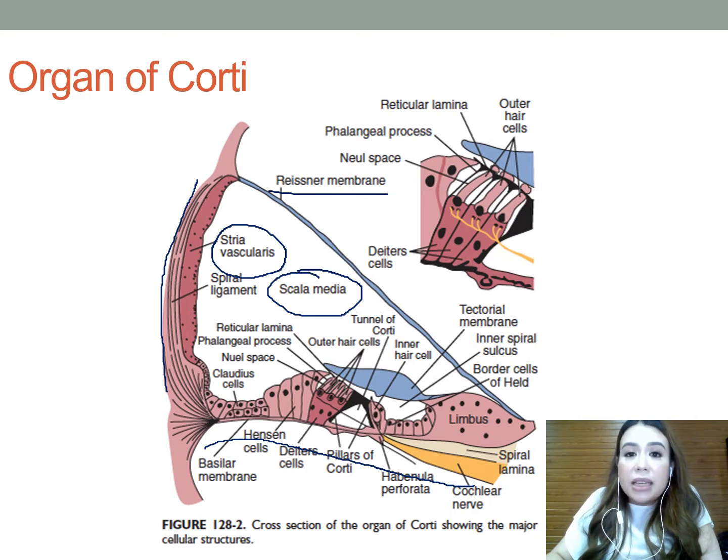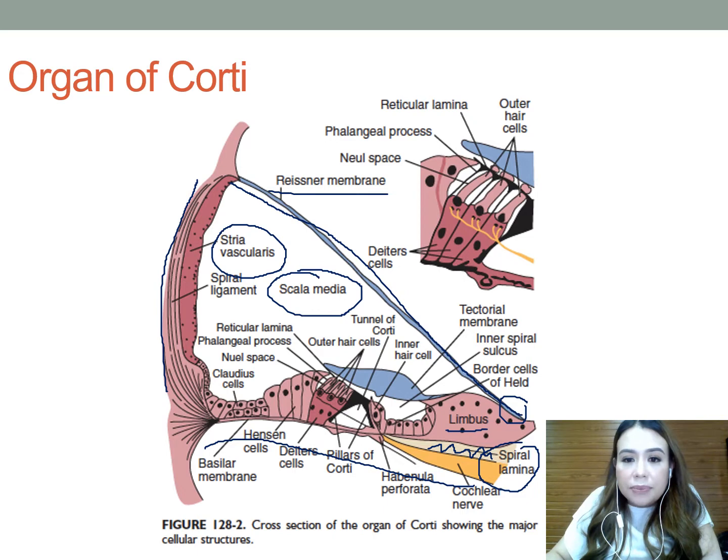Medially, seated atop the osseous spiral lamina, this is your spiral lamina. On top of that is your spiral limbus, a thickened band of periosteum that serves as the point of medial attachment of your Reisner's membrane. It's attached here. This is your Reisner's membrane. It also gives rise to the tectorial membrane, which lies over the inner and outer hair cells.